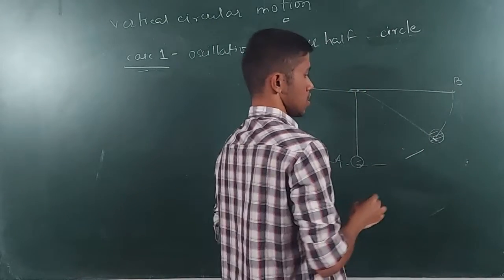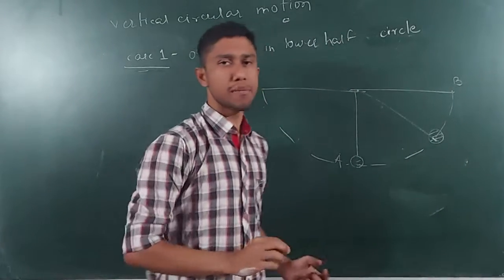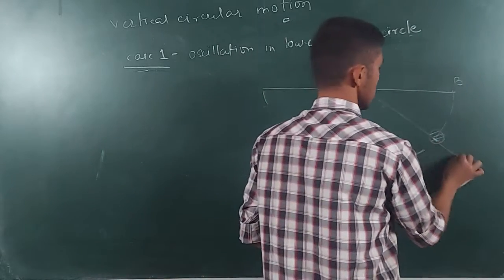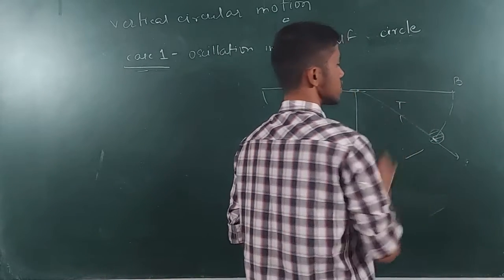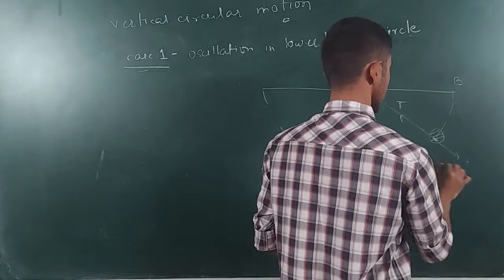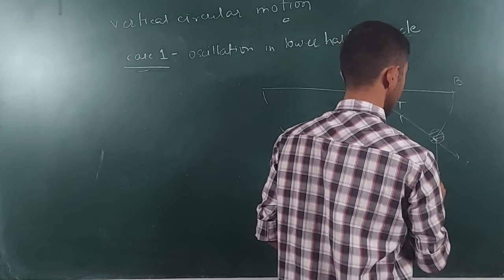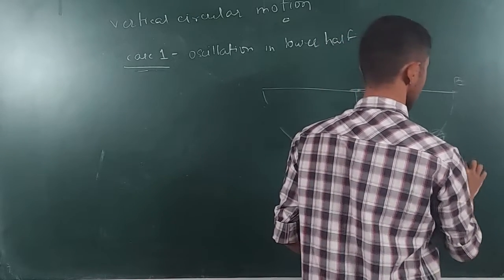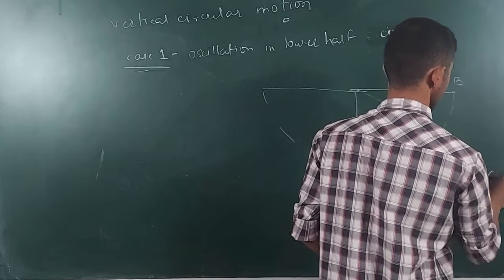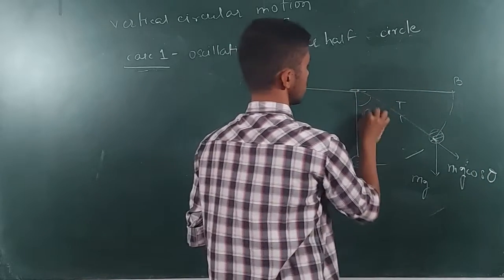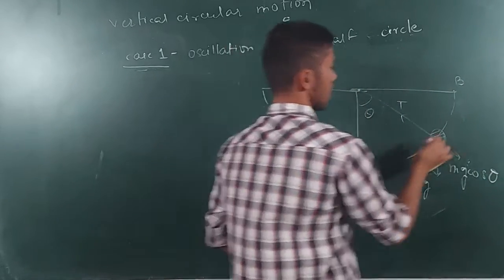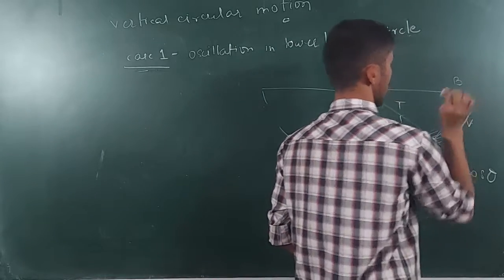So what will be the free body diagram in this condition? I know this will be the tension, this will be mg and this will be mg cos theta. This is also theta. And this is velocity.